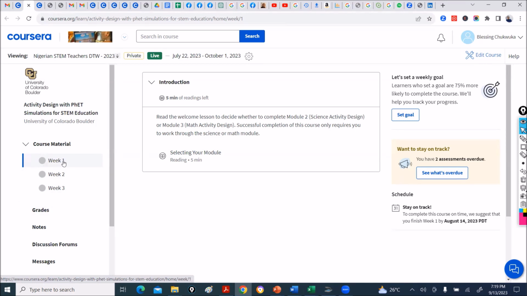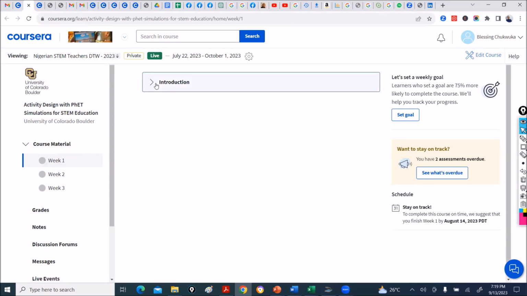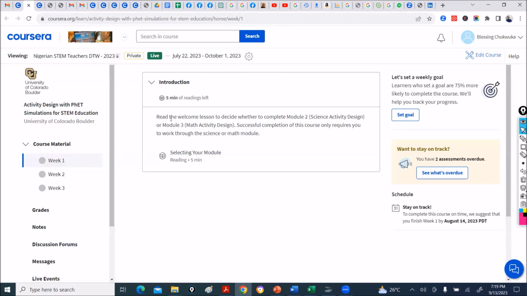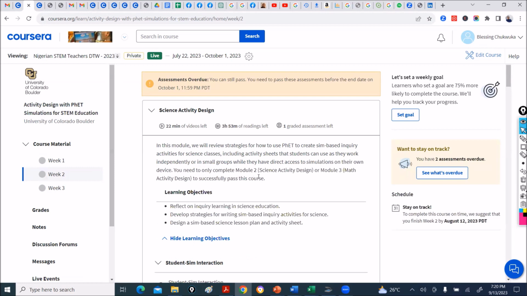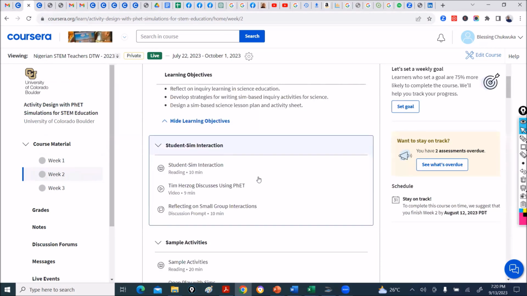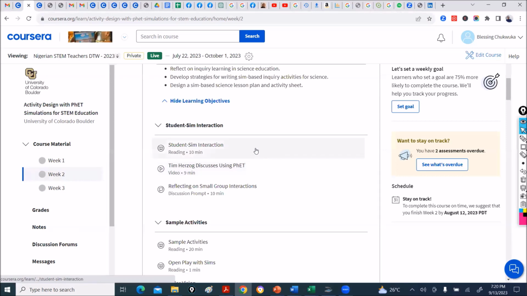So week 1 is compulsory for everyone. You do your reading and all that here. Read the welcome lesson, whether to complete module 2 or this. After that, if you are a maths teacher, you go with week 3, which is module 3. If you are a science teacher, that is you teach physics, chemistry, biology, you have to go with week 2. Inside week 2, please always try to read the objectives and go through each one. Try not to miss it.